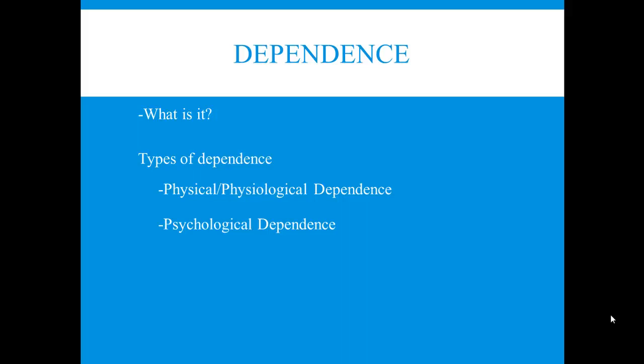So with physiological dependence, the individual stops taking the drug or reduces the dose, and you get the presence of physical withdrawal symptoms. With psychological dependence, if an individual stops taking a drug or reduces the dose, you get psychological withdrawal symptoms.